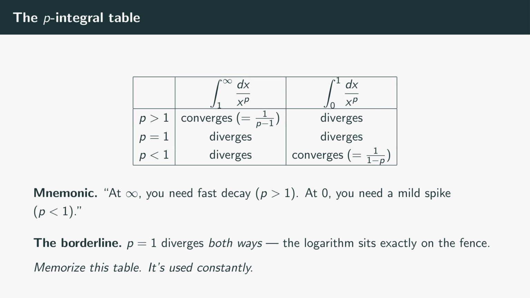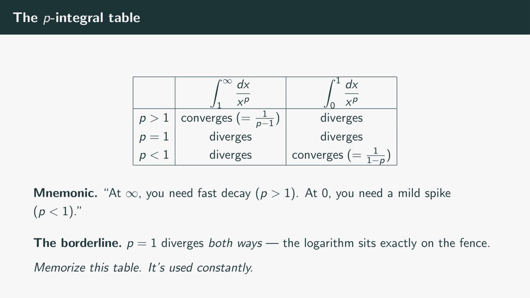At 0, the integral from 0 to 1 of dx over x to the p converges if and only if p is less than 1. The value is 1 over the quantity 1 minus p. If p is greater than or equal to 1, it diverges. Notice the opposite directions. At infinity, big p good, you need the function to die off fast enough. Small p means slow decay, and infinite area piles up from the tail. At 0, the situation is reversed. Small p good, you want a mild spike, not a sharp one. Big p means a very sharp asymptote, and infinite area piles up near the origin.